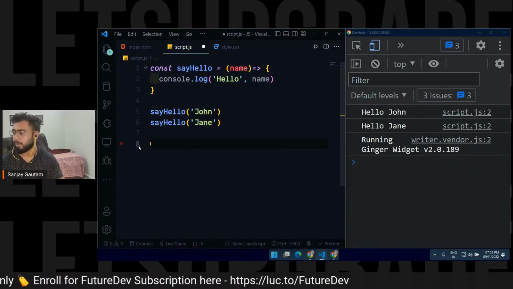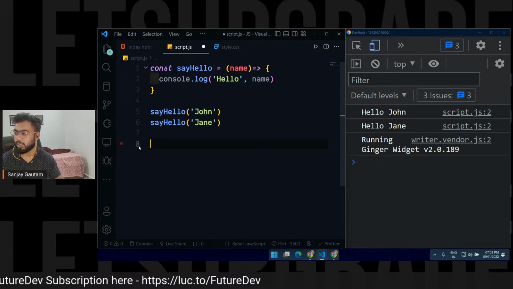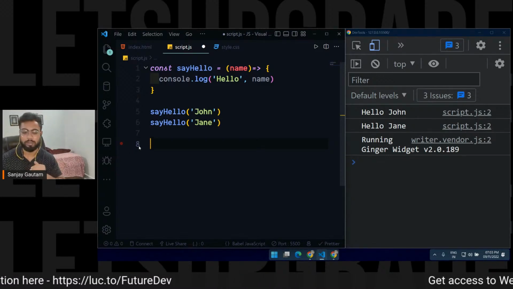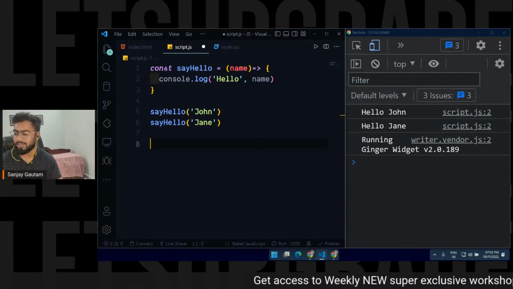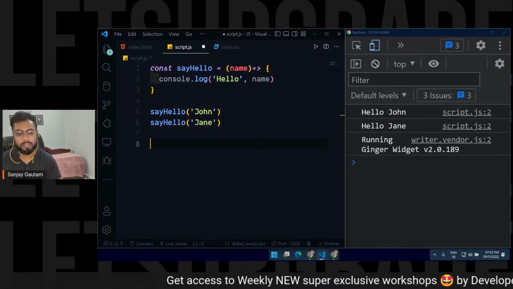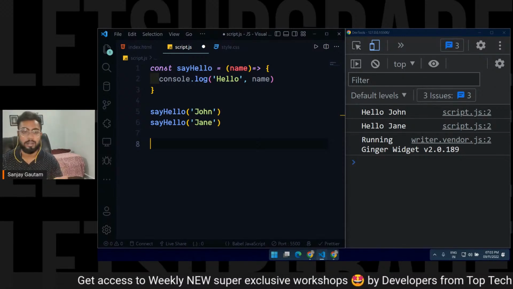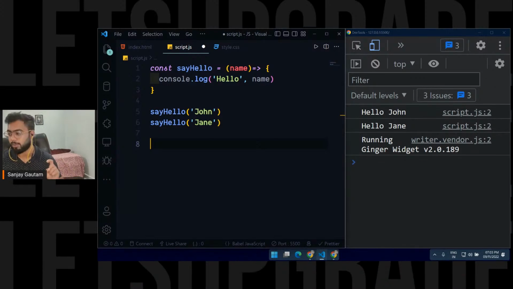Can arrow and anonymous function be the same? No, Naveen, arrow function and anonymous function are completely different things. Are pointers used in JavaScript? No, we don't have a concept of pointers directly. We use references, and we don't have the pointer concept in JavaScript.